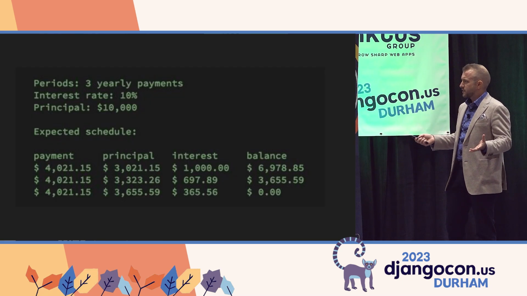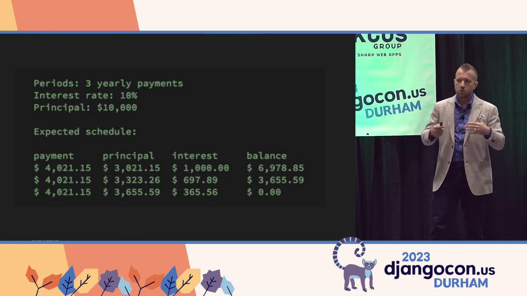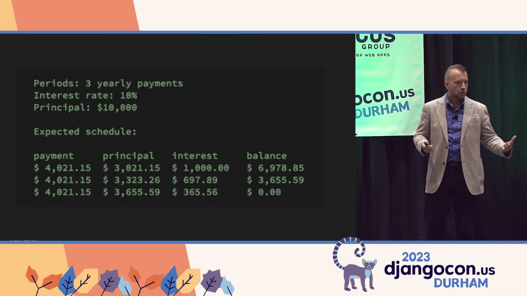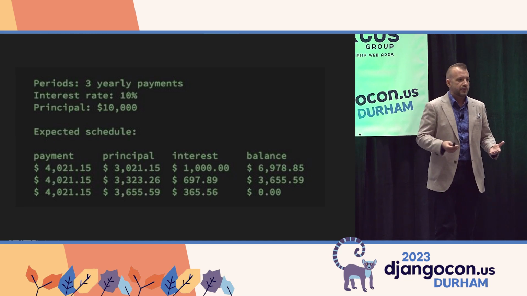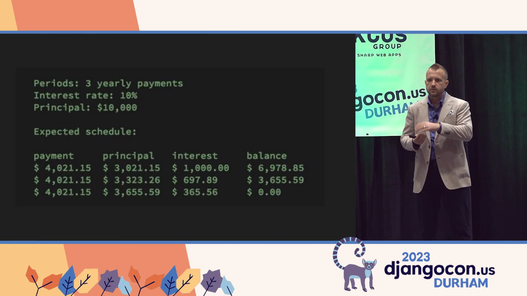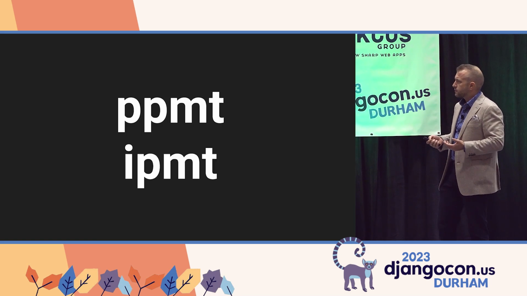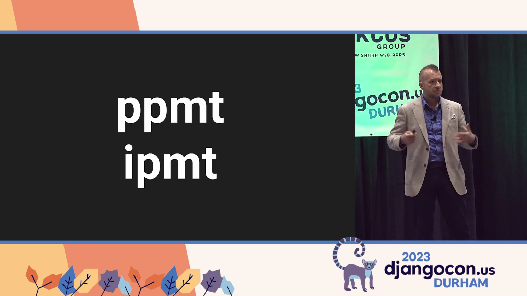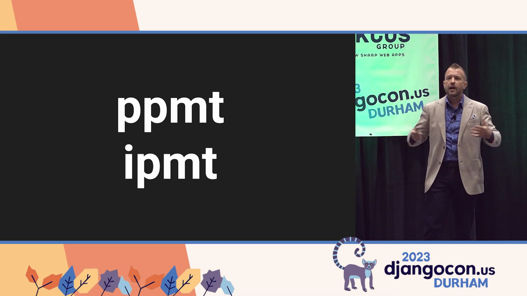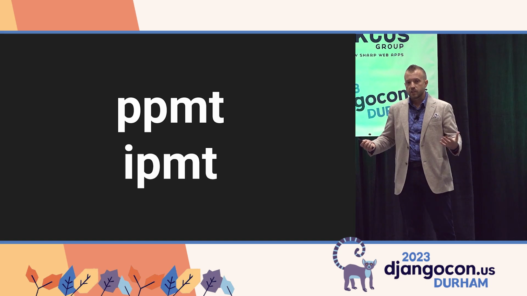Now, a loan amortization schedule looks like this, right? It's a list of payments over the course of a term of your mortgage or a loan. Each payment is broken down into two parts: an interest portion and the amount that's applied to the principal outstanding. And NumPy offered these two functions, ppmt and ipmt, and I thought, great, I can delete a bunch of code, I'll use these, and less code is better code, right?